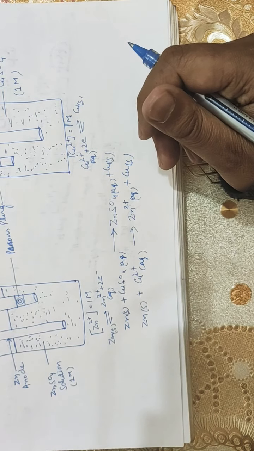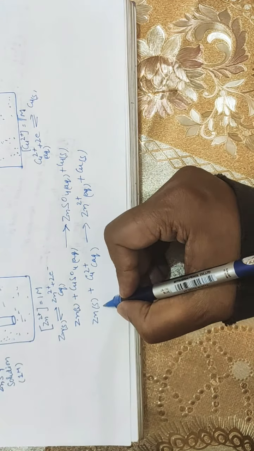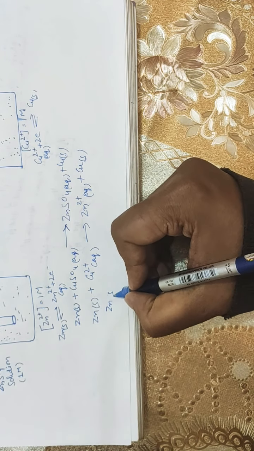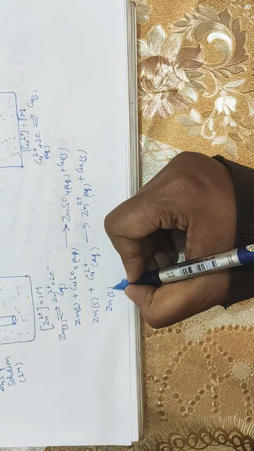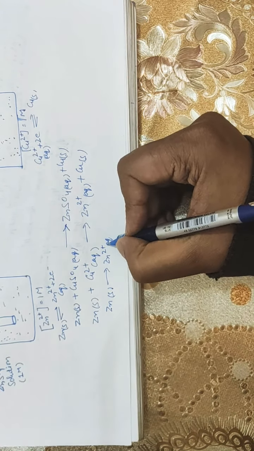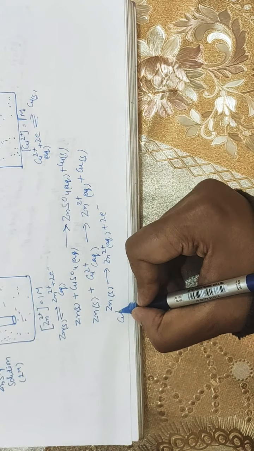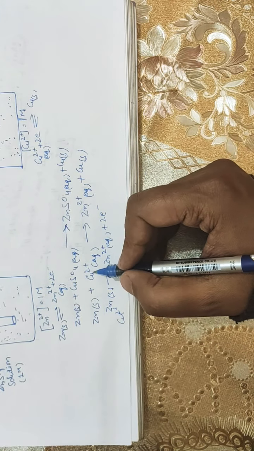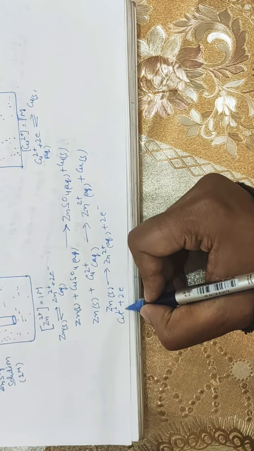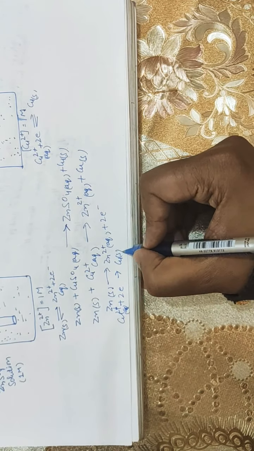The two half reactions involved in this reaction are as follows. Zinc is undergoing oxidation, zinc solid to zinc 2 positive aqueous with loss of 2 electrons, whereas copper 2 positive is gaining the 2 electrons released by zinc to convert into copper solid.